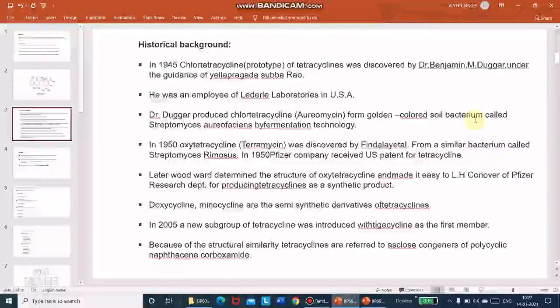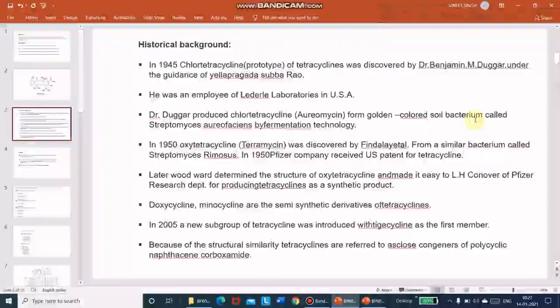Later Woodward determined the structure of oxytetracycline and made it easy for Pfizer's research department to produce tetracyclines as a synthetic product.